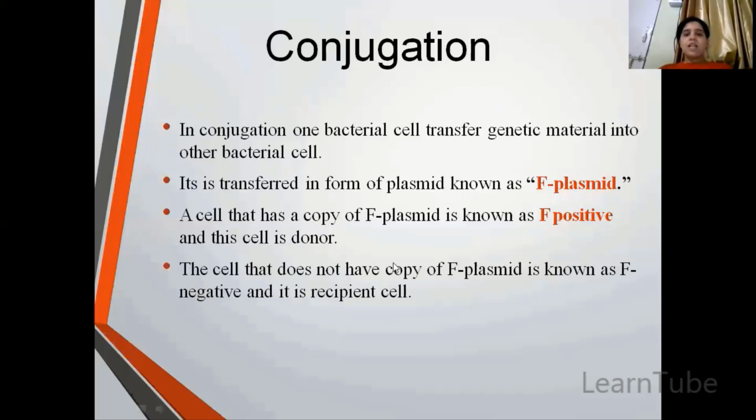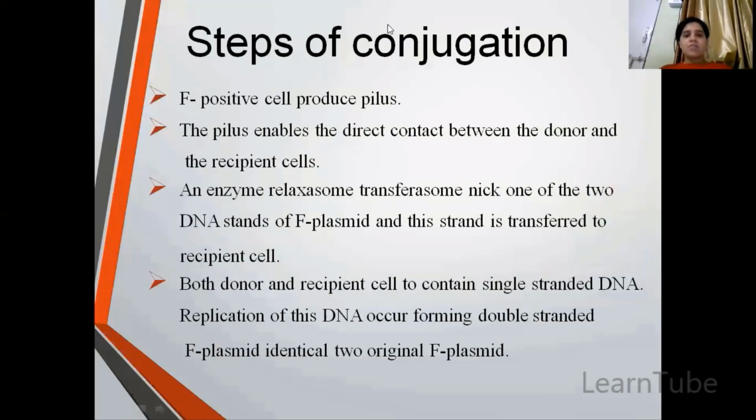And the other cell, which does not have the F plasmid, is known as F negative, and it is the recipient cell. Now these are the steps of conjugation. As I told you, the F positive cell has a pilus. This pilus will get attached to the recipient cell.